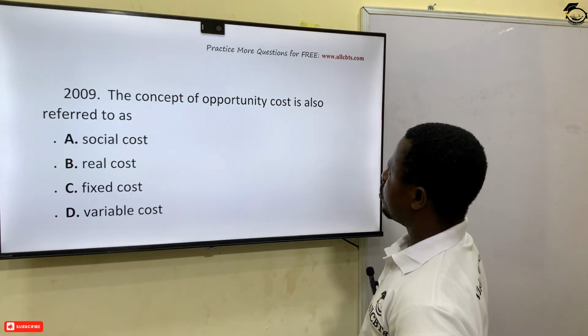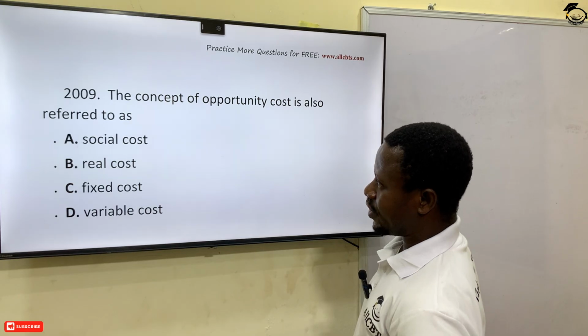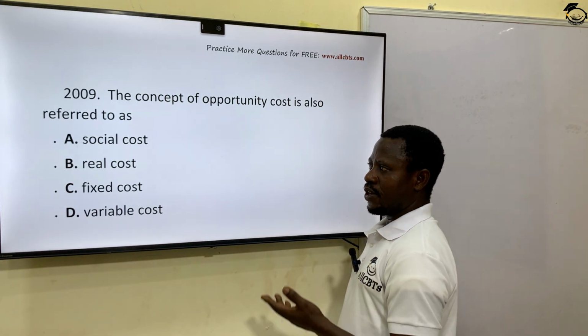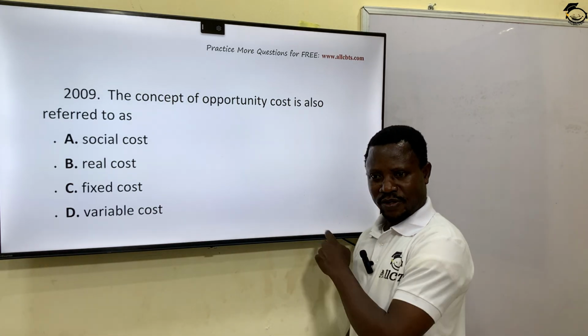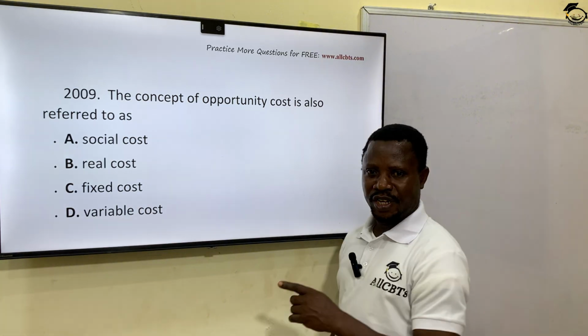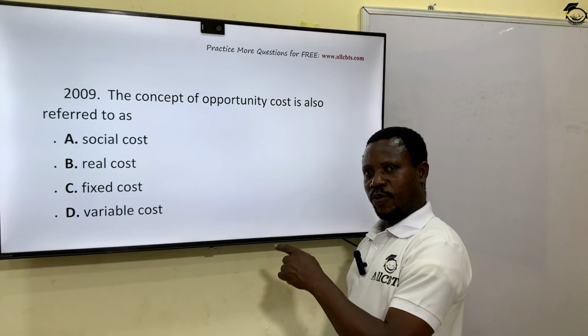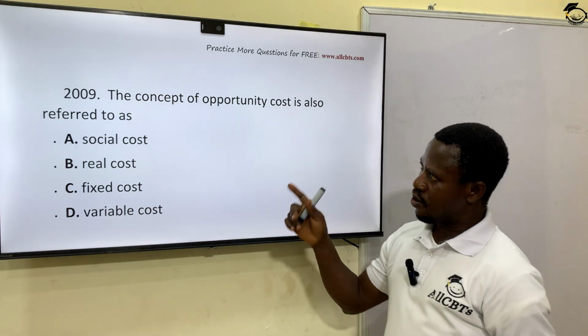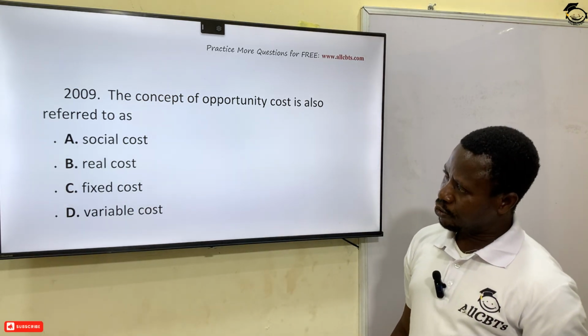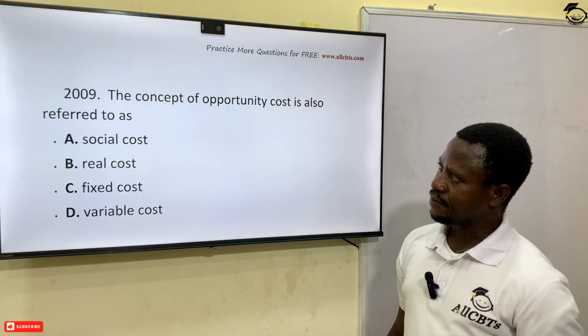The concept of opportunity cost is also referred to as social cost, real cost, fixed cost, or variable cost. I also explained this one earlier. It is real cost. That is the sacrifice you made for the satisfaction you're enjoying. Real cost. That's opportunity cost. Option B is the correct answer.